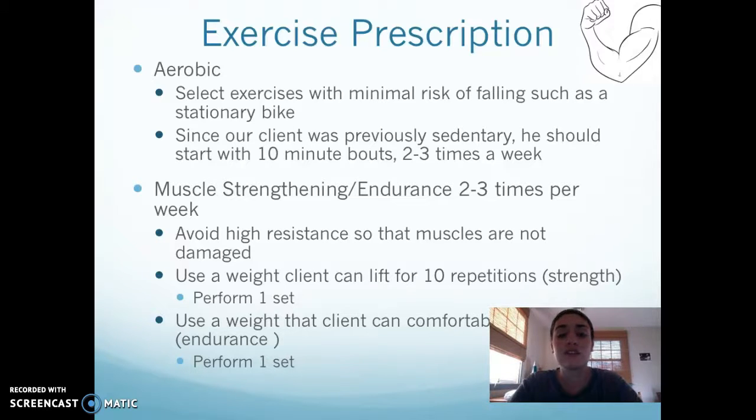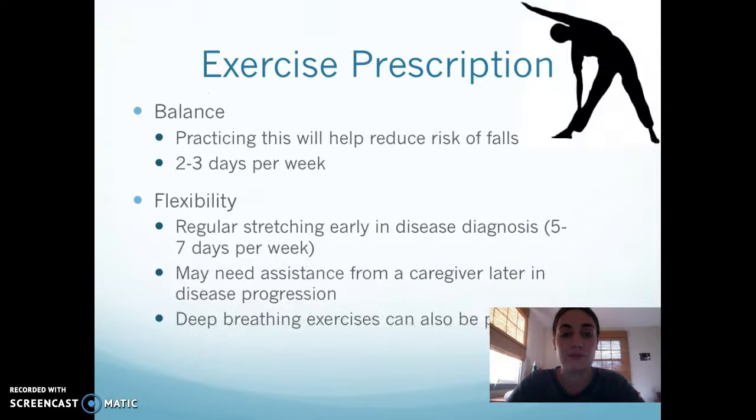And then for muscle strength and endurance, we would do about 2 to 3 times per week as well. And we don't want to do too high of a resistance because we are worried about them further affecting their muscles and making them break down. So we would just do maybe 1 set for these activities. And for strength, we would do a weight that the client can lift 10 times. And for endurance, we would do a weight that they could lift about 20 times. And just to emphasize, the 1 set is just so we wouldn't cause any further damage.